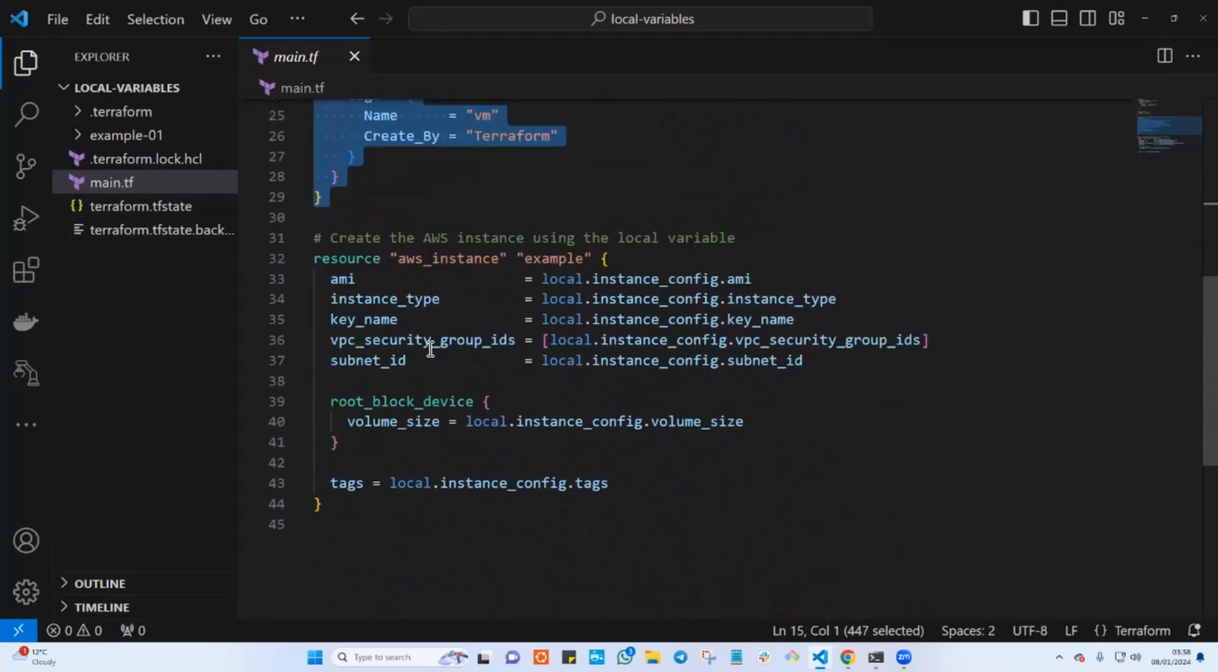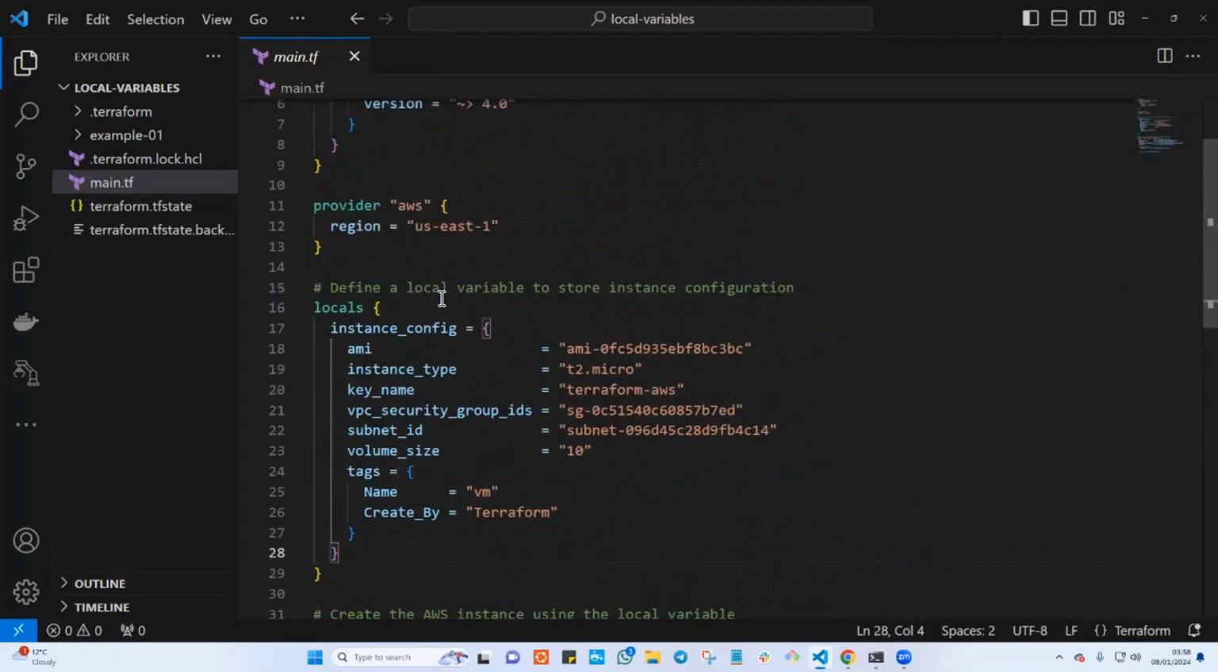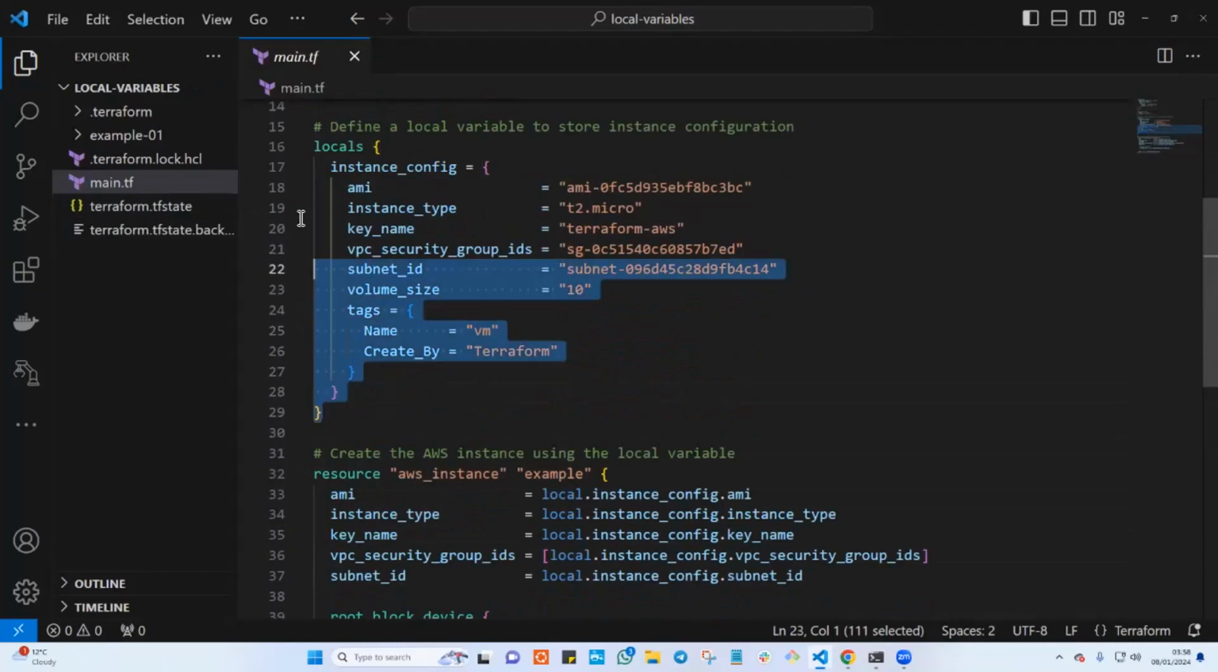Don't think like me. Now, this is how we define a local variable. I have my main.tf, and here I have this block called locals.